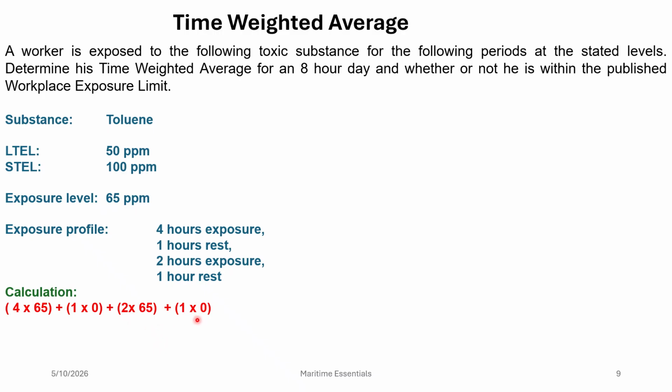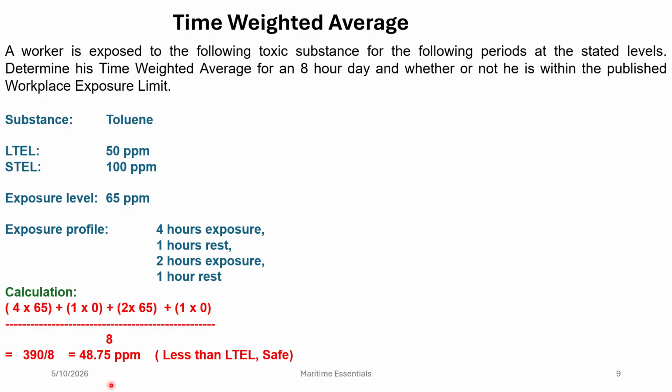Then he took 1 hour rest, right? Once we have multiplied and added all that, we need to divide it by 8. Why 8? Because the time weighted average is always calculated for 8 hours, right? Once we have done that, we get the result.